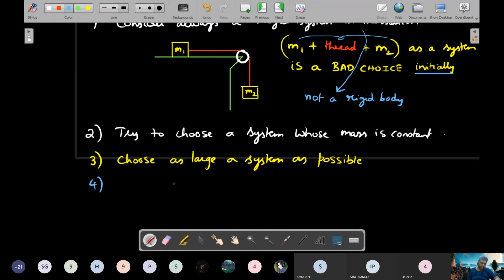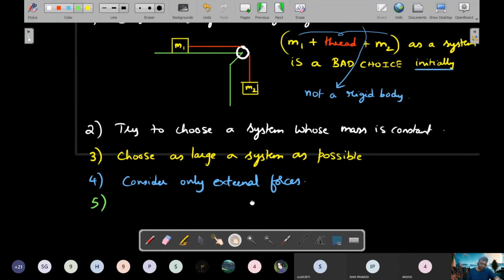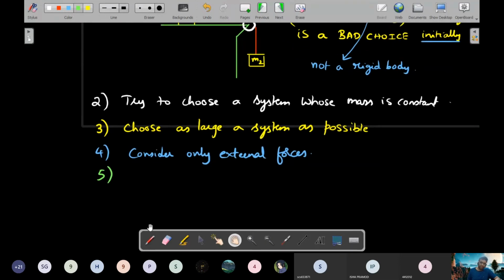Fourth one, consider only external forces, very important. Fifth one, distribution and point of application of forces don't matter. In translation, remember the heading always. We'll change these rules once we go to rotation.